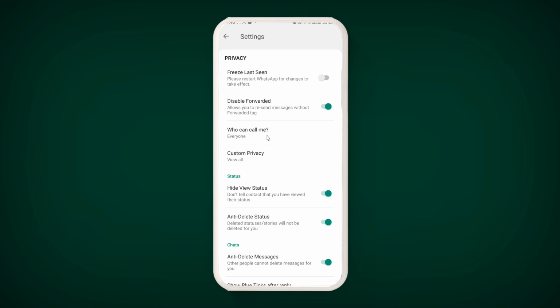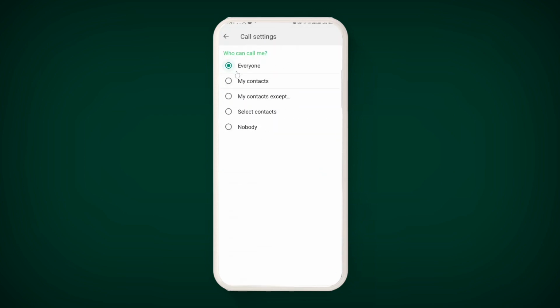Who can call you? You can also set that. By default there are five options. If you use the official GB WhatsApp, then only three options are there, but in this version you have two extra options. What are those two extra options? My Contacts Except and Selected Contacts. If you want only a particular contact to be able to call you, you can use this option also.